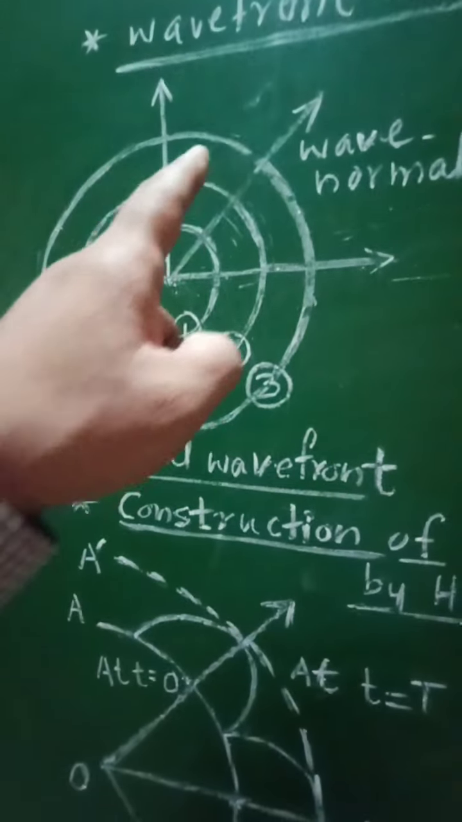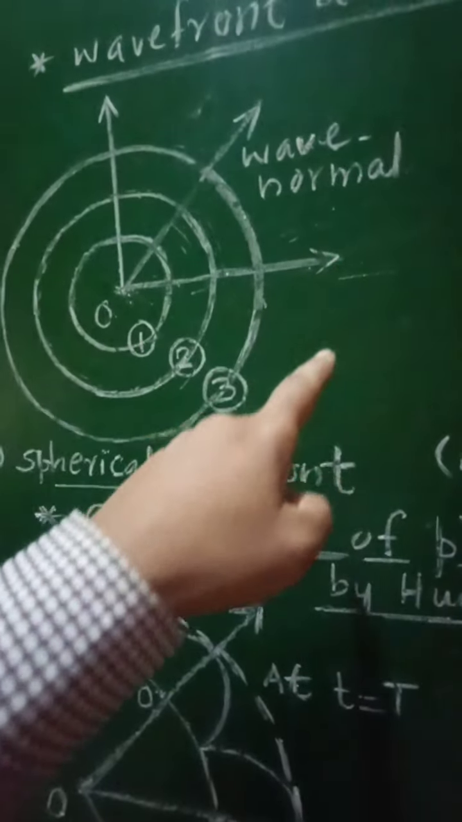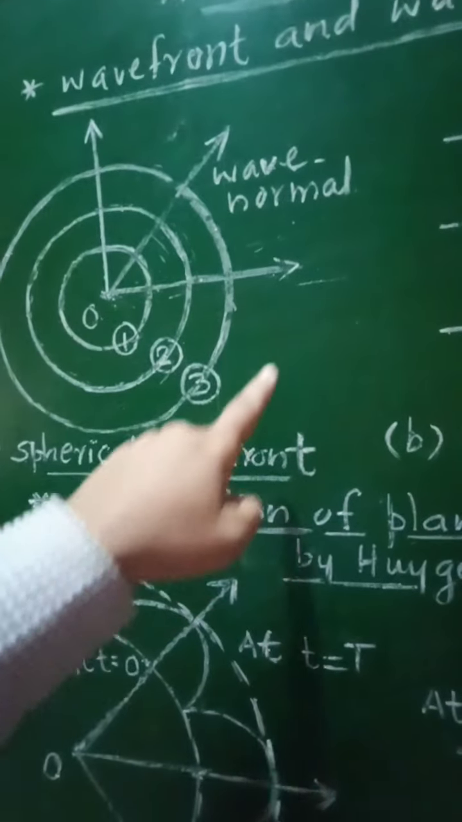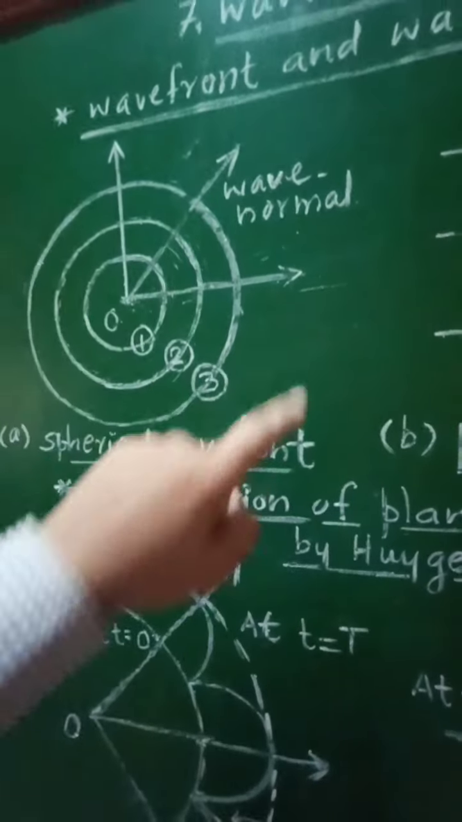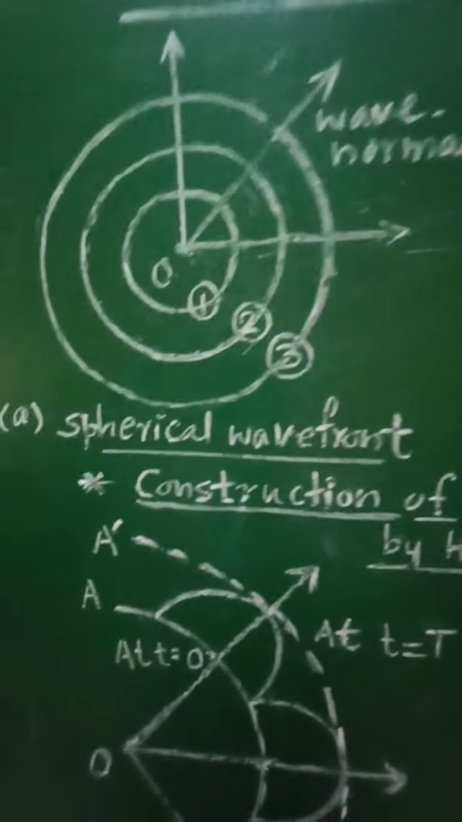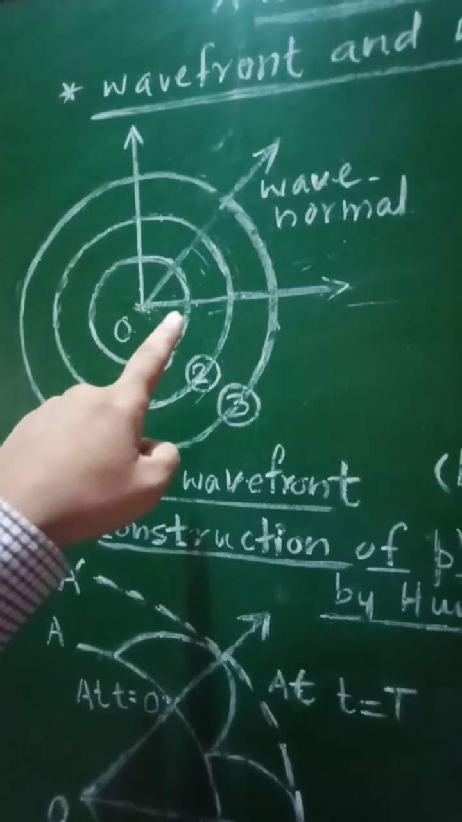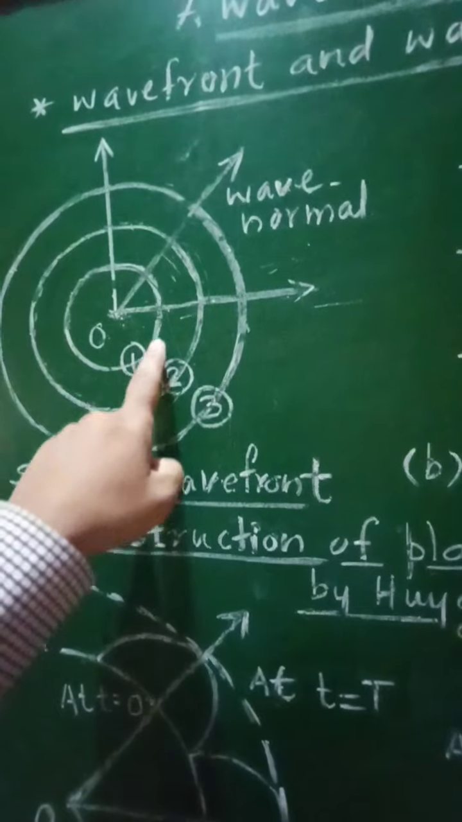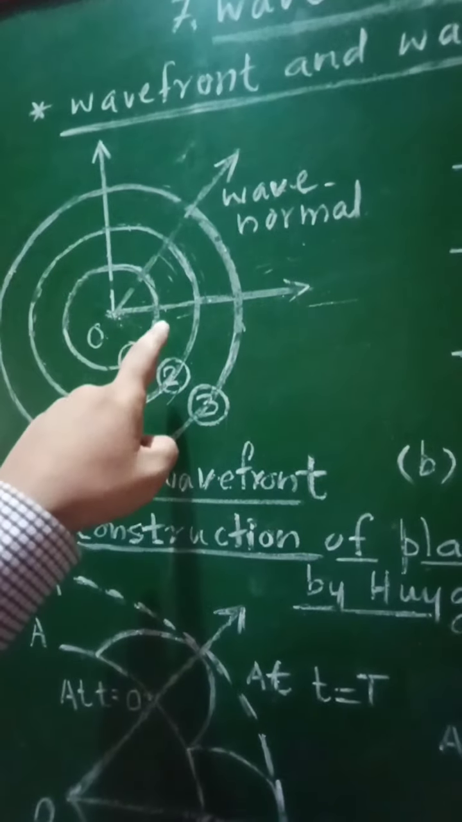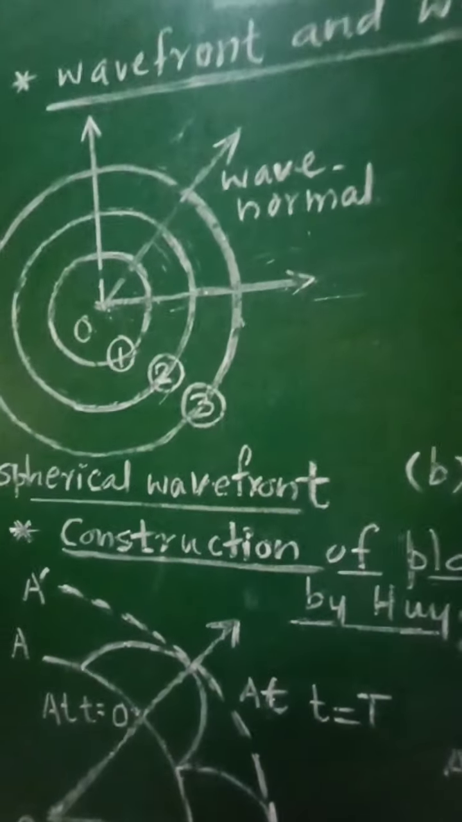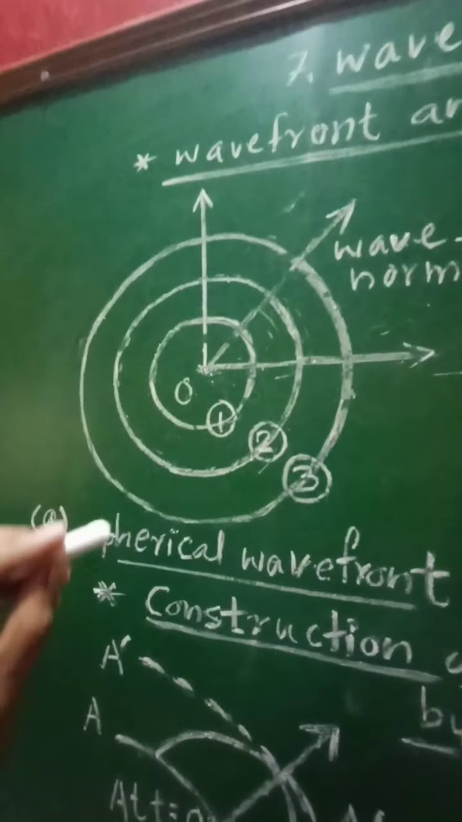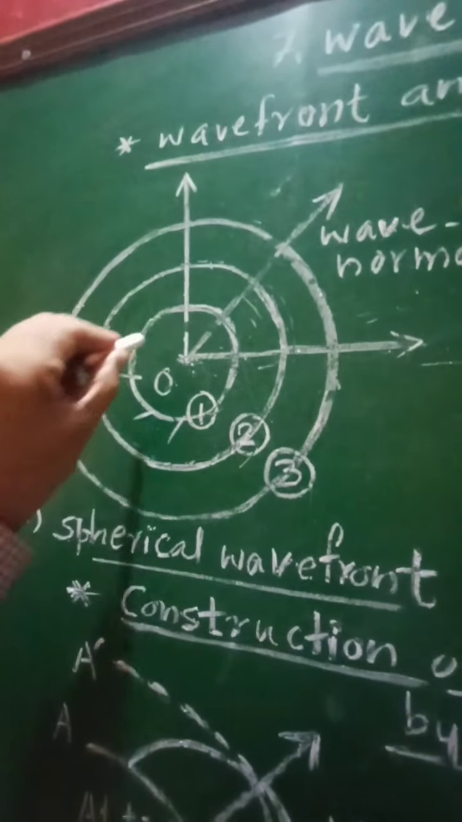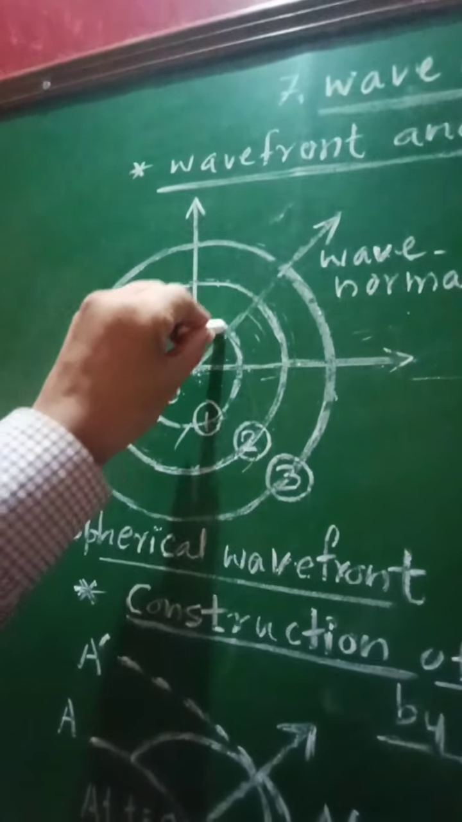And then the envelope of all these secondary waves at any later instant will give us the new wavefront. That is, if you consider this first wavefront, then every point on this wavefront will act as a secondary source of light. Hence, it will emit secondary waves in the outward direction, away from the source of light. All these waves will be emitted.